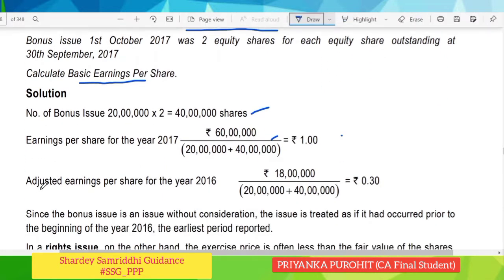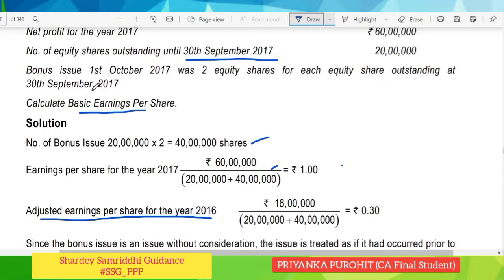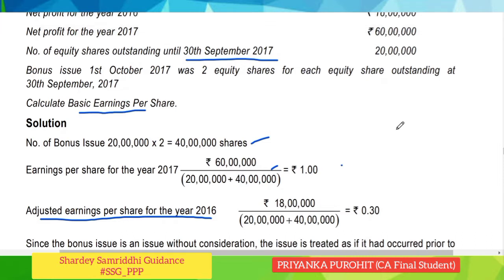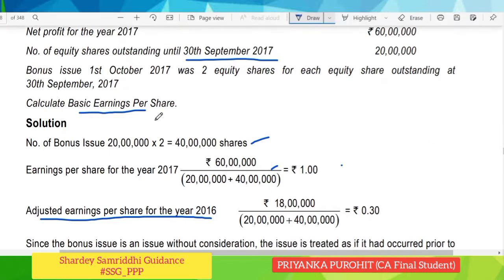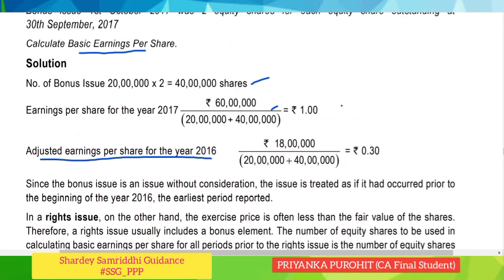Now we have to calculate the adjusted earning per share for the year 2016. Since bonus has been issued, we have to make an adjustment for the number of equity shares. Either we can make it now or in future, but rather than making it in future, it would be more advisable and beneficial for understanding purposes to restate the earlier EPS. Hence, we are adjusting the earlier EPS, and the adjusted earning per share for the previous year 2016 would be, net profit was 18 lakhs.